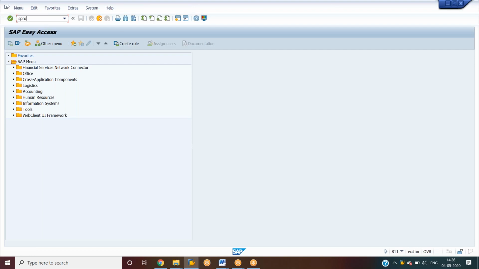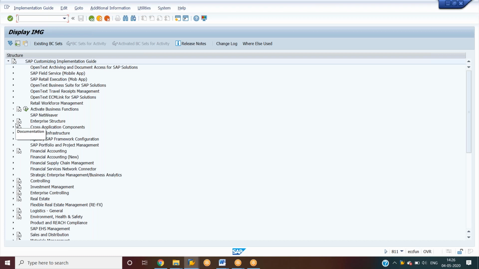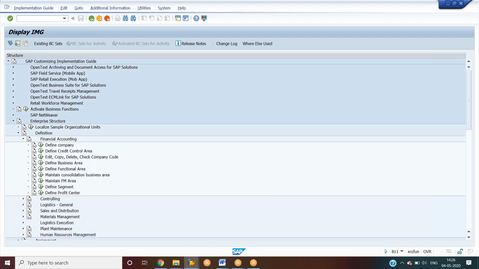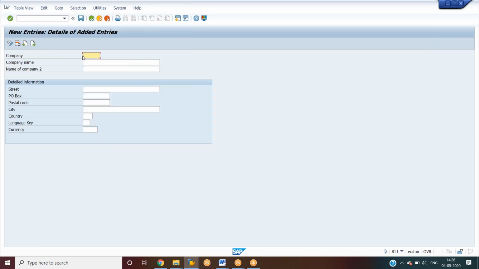The path is SPRO, SAP Reference IMG. Next, we need to go to Enterprise Structure, then Definition, then Financial Accounting, and then we can see here Define Company. So we have to execute here. Here we can copy from an existing one, or else we can create a new one. I want to create a new one, so I'll create a new one.